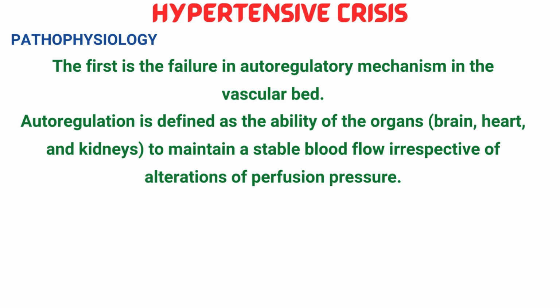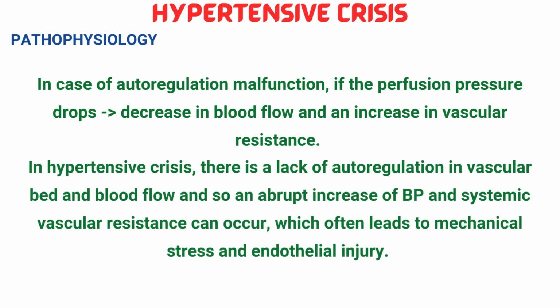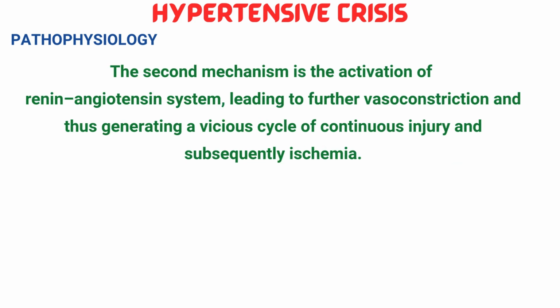next few minutes. In case of autoregulation malfunction, if the perfusion pressure drops, this leads to decrease in blood flow and an increase in vascular resistance. In hypertensive crisis, there is a lack of autoregulation in vascular bed and blood flow, and so an abrupt increase of blood pressure and systemic vascular resistance can occur, which often leads to mechanical stress and endothelial injury. The second mechanism is the activation of renin-angiotensin system, leading to further vasoconstriction and thus generating a vicious cycle of continuous injury and subsequently ischemia.